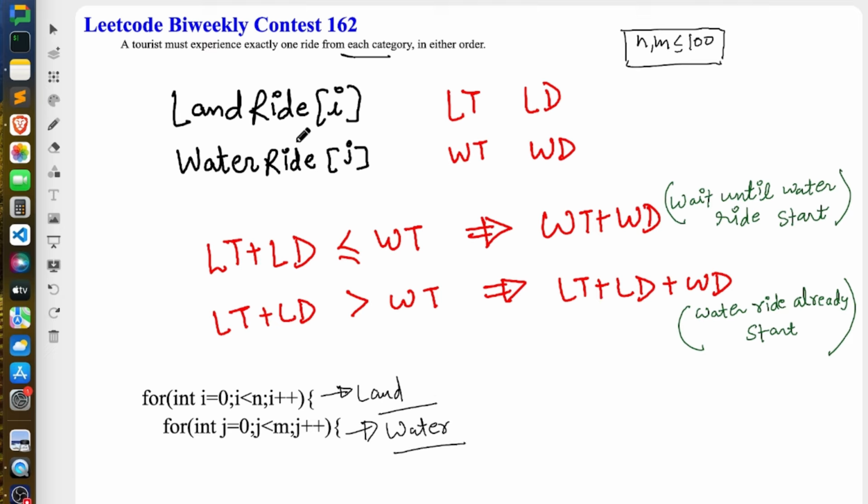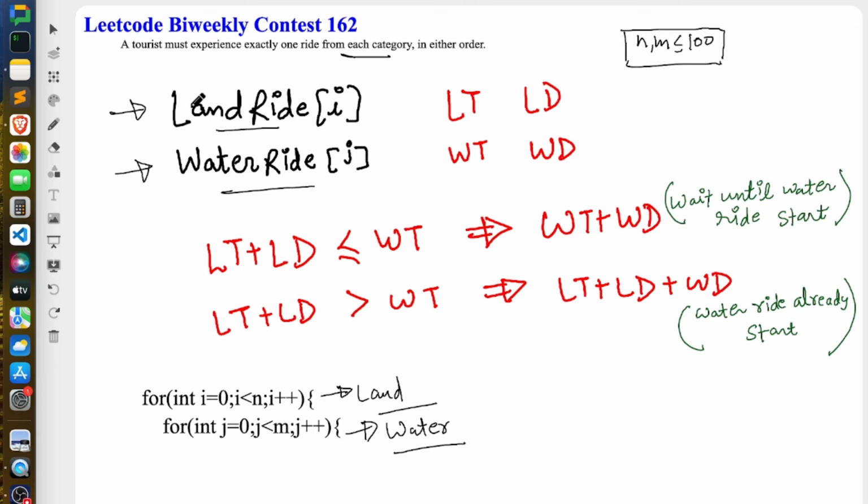Let's say you have chosen land ride I and water ride J, right? And one more thing, we can experience this in any order. It could be either first land and then water, or first water and then land, right? So let's take one case, when we are doing land first and then water second. The other case is just vice versa of it. So if you understand this case, you can quickly write the code for the second case.